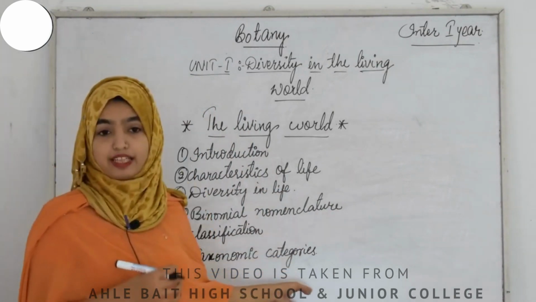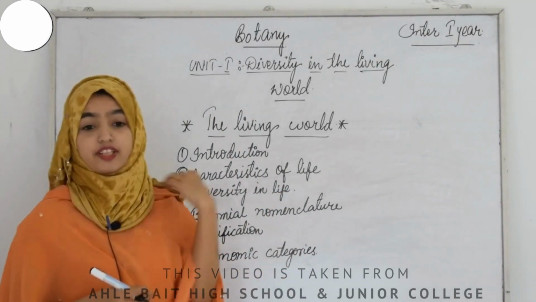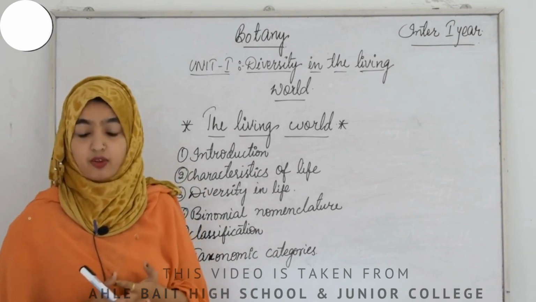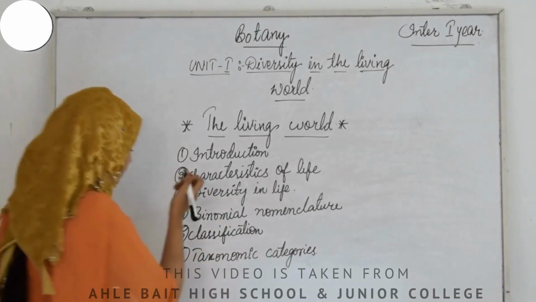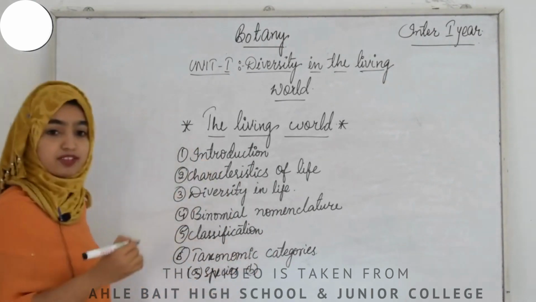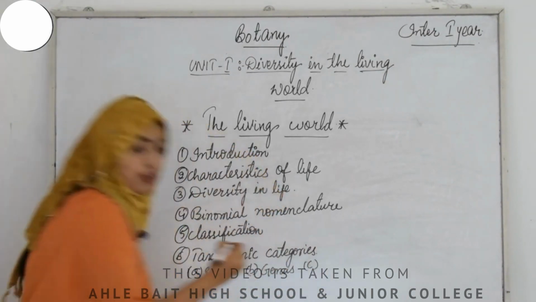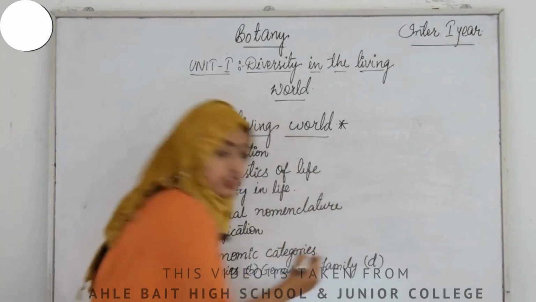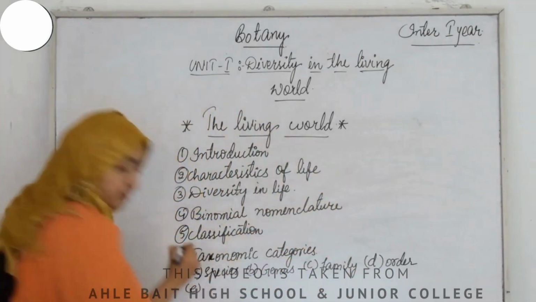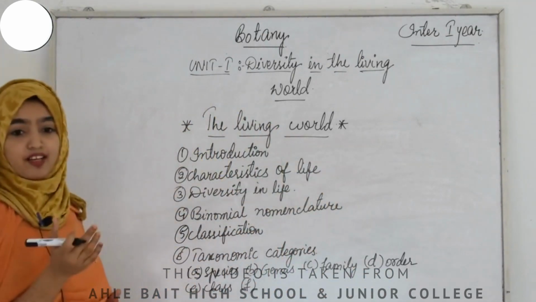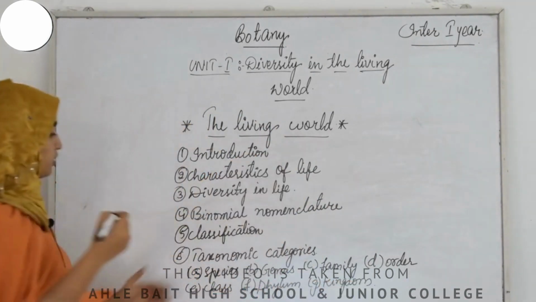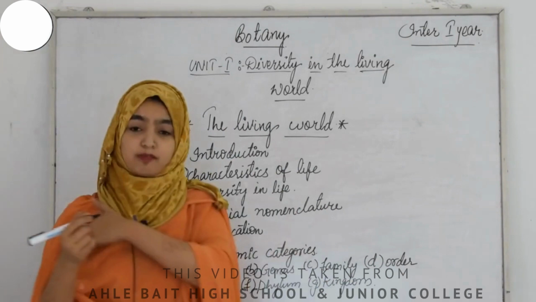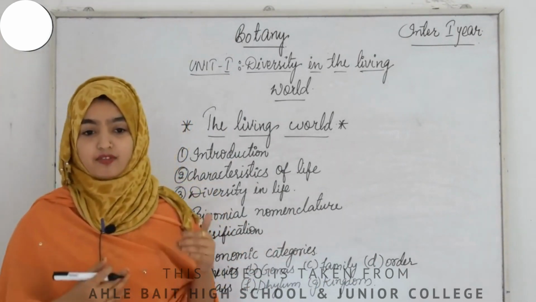These taxonomic categories are classified into 7 subtypes. The first is species, then genus, then family, then order, then class, then phylum, and the last one is kingdom. These are the taxonomic categories about which we are going to learn in our lesson.